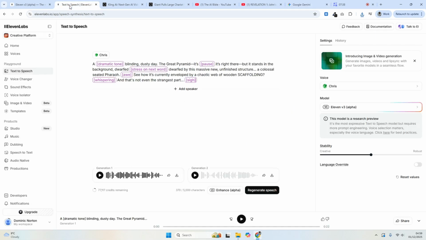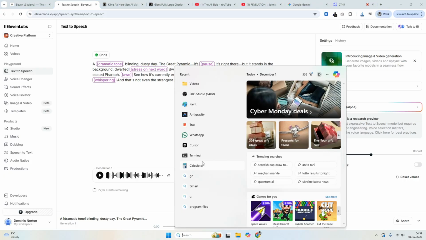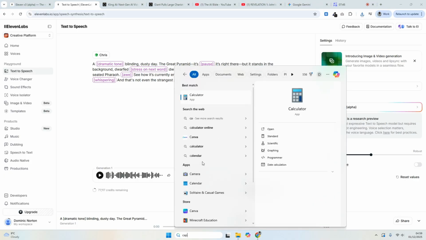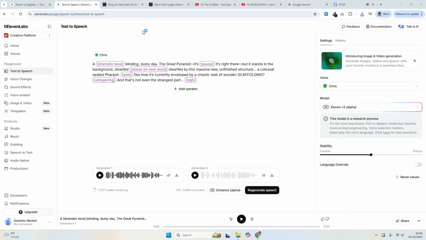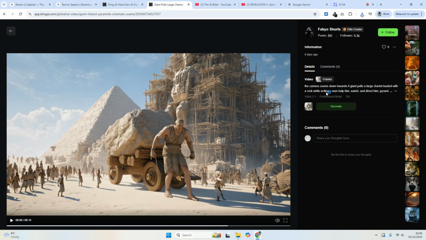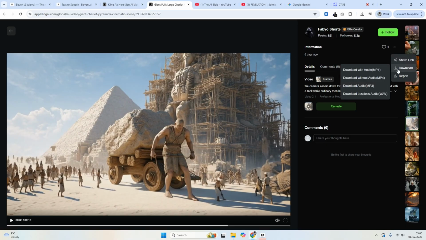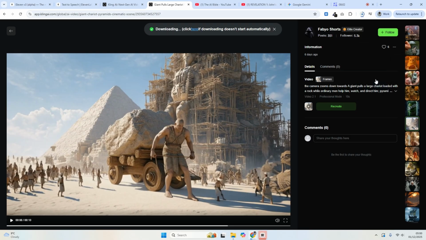So I have downloaded the audio. I'm going to go to what I like to use, which is CapCut. You can use Canva, you can use CapCut. While CapCut is loading, what we're going to do is download this video if we can. Hopefully we can download it. Downloaded it without the audio.